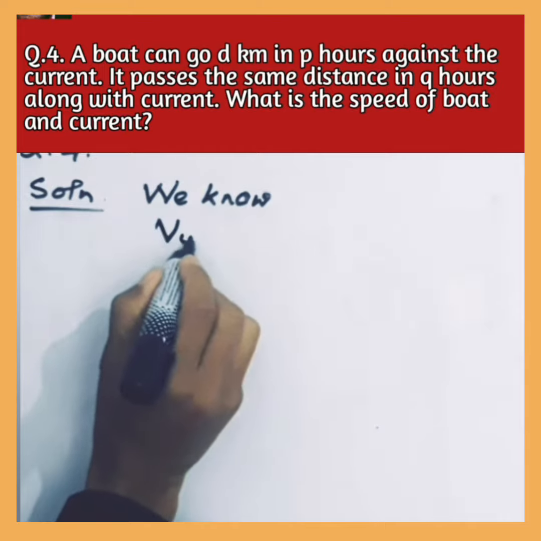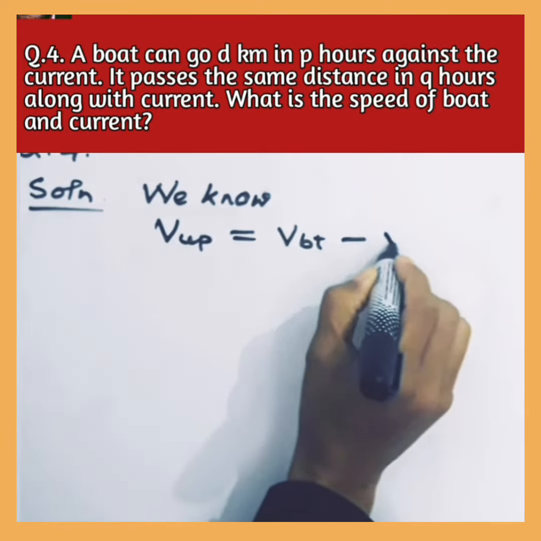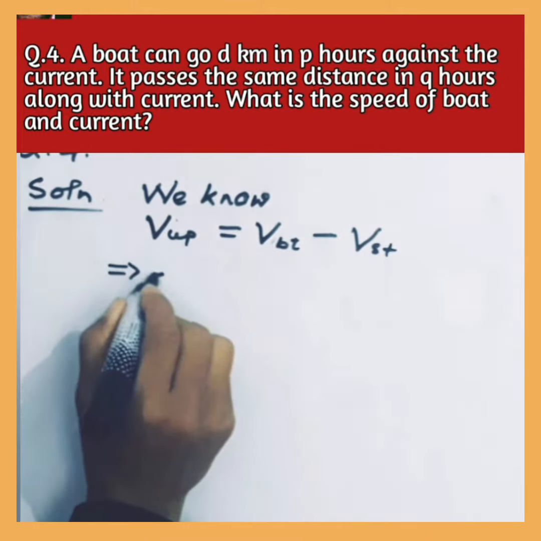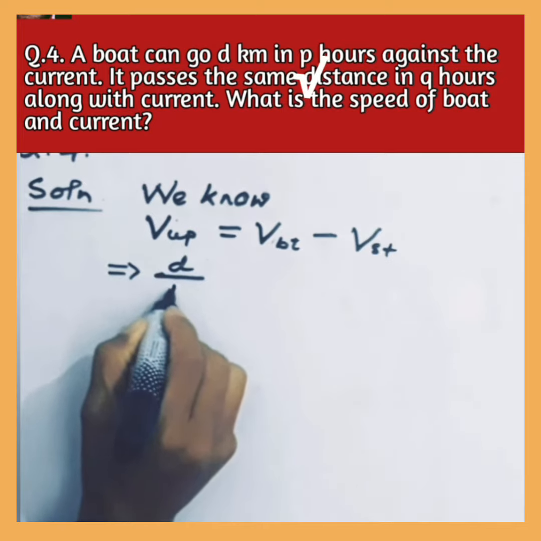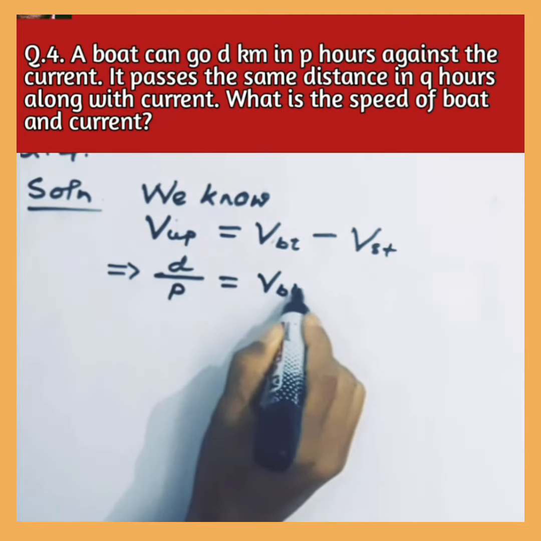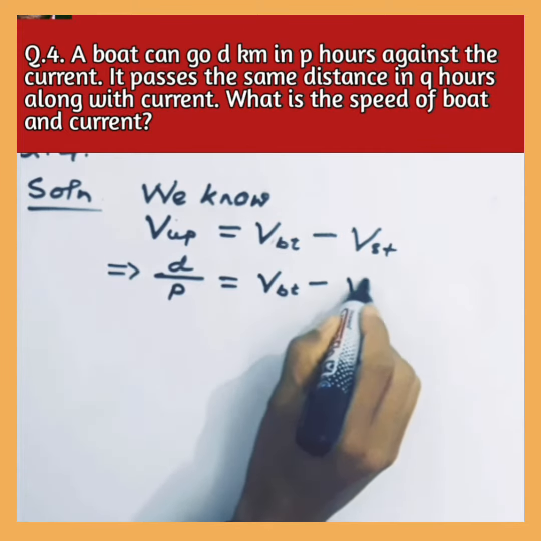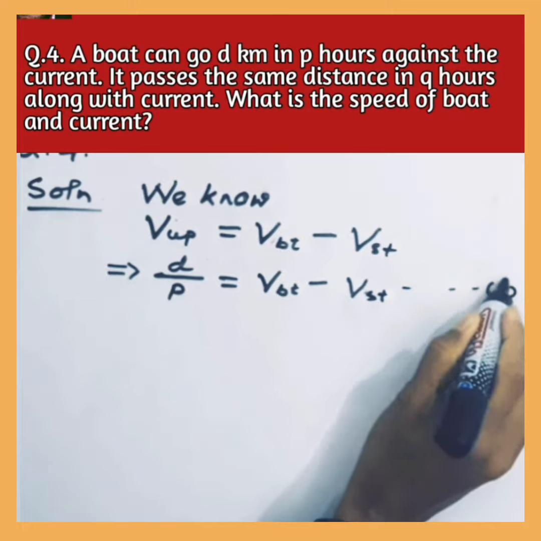We know v upstream equals v boat minus v stream. Here, upstream distance is d and upstream time is p, equal to v boat, which we have to determine, minus v stream, which we have to also determine. This is equation number 1.